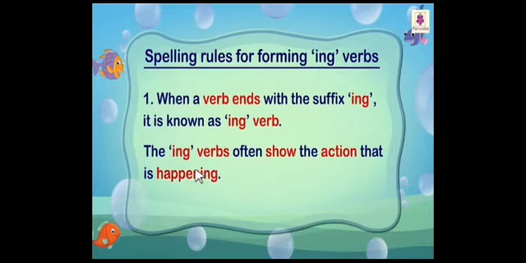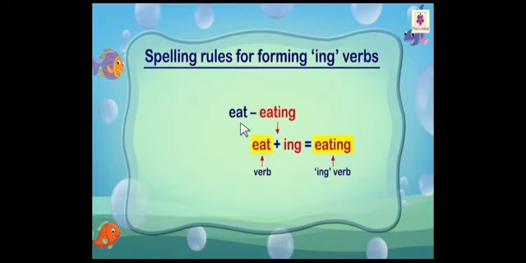So let's look at an example. Here, eat is a verb and eating. The word eating ends with the suffix ing, correct? Which is added to the word eat.